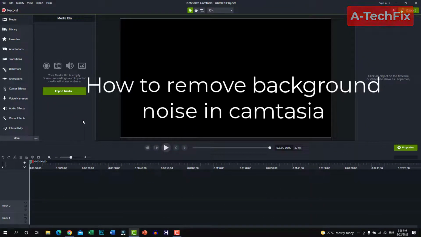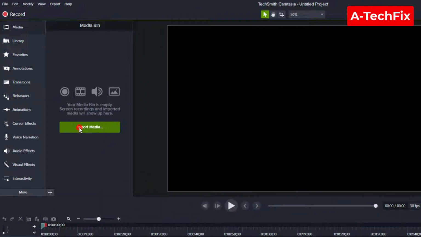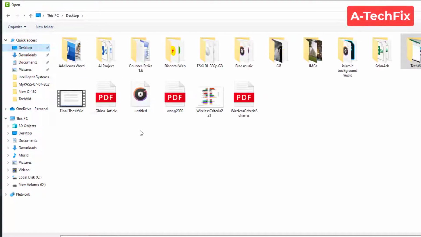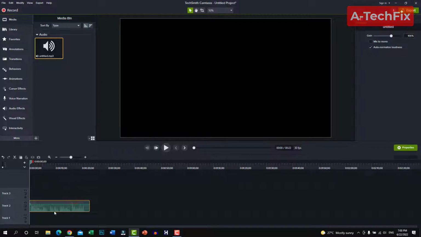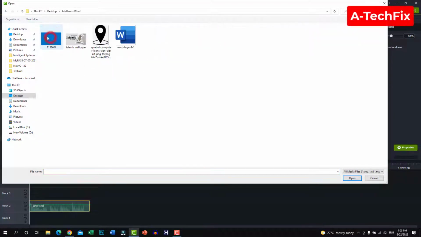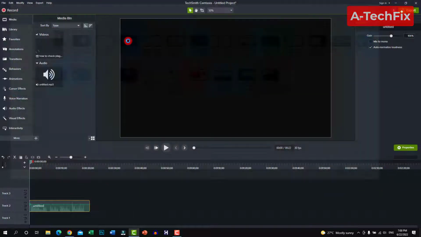In this tutorial video I want to show you how to remove background noise in Camtasia Studio. Simply, guys, first of all import your music file. Let's say this one. Also, if you want to import any video, let's say I want to import this one.